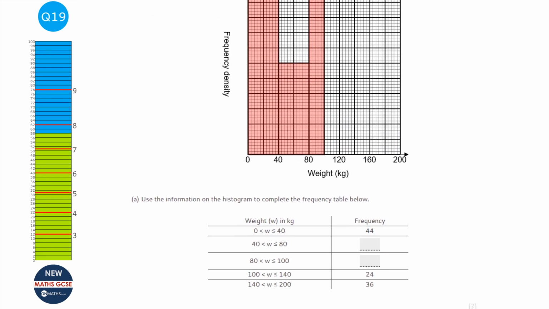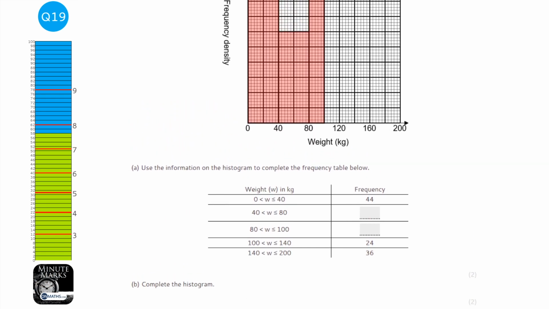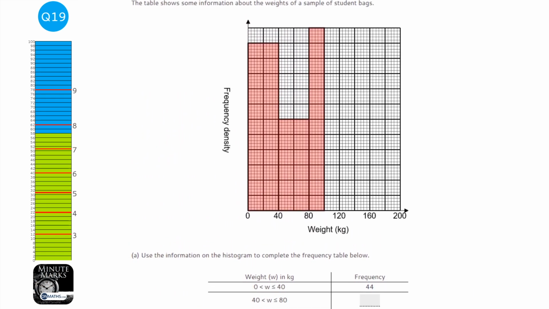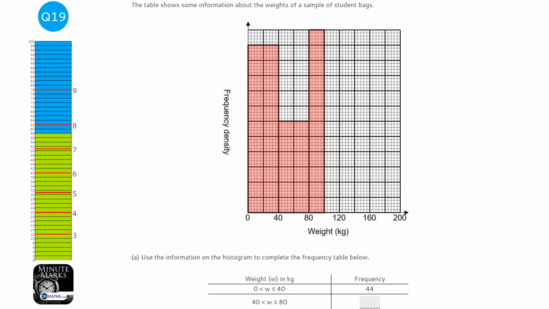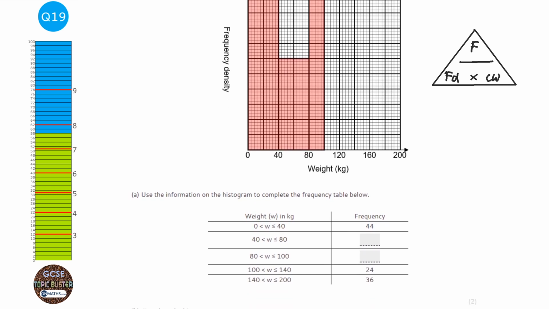Now there's a couple of ways of doing this question. We're asked to complete the table and then complete the histogram. You can do this by counting squares, but I'm just going to use the formula for this. And the formula, choose the right one. The formula has frequency at the top and frequency density and class width at the bottom. And it works the same way as speed, distance, time, and all of those ones.